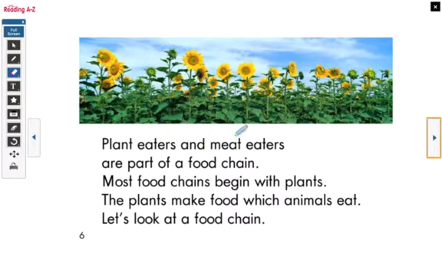Plant eaters and meat eaters are part of a food chain. Most food chains begin with plants. The plants make food which animals eat. Let's look at a food chain. So what question can you ask in this page? Maybe, what is a food chain? Do you know what a food chain is? Maybe you don't know, but from this page we learn that they begin with plants. They make food which animals eat.